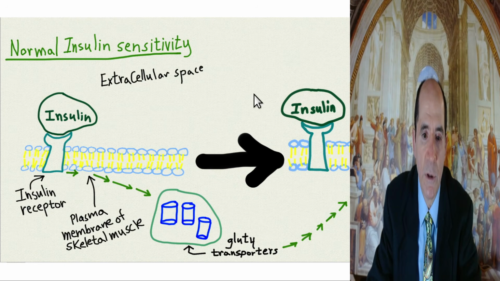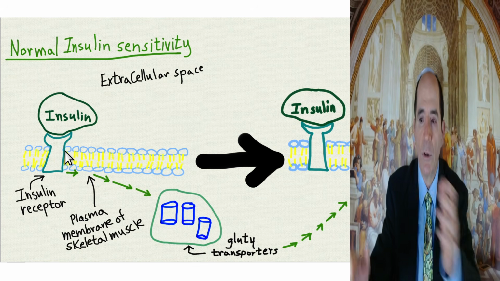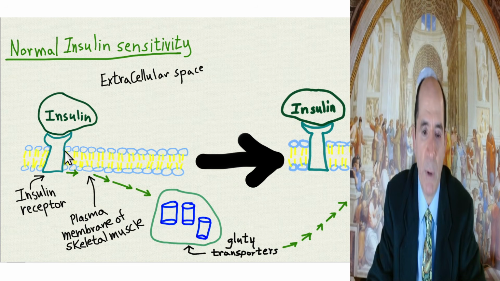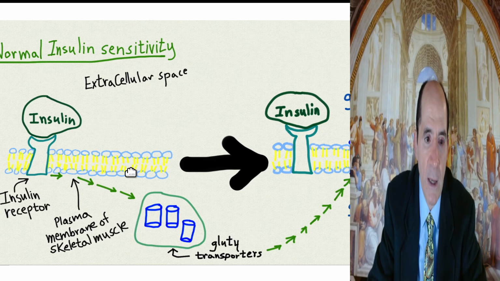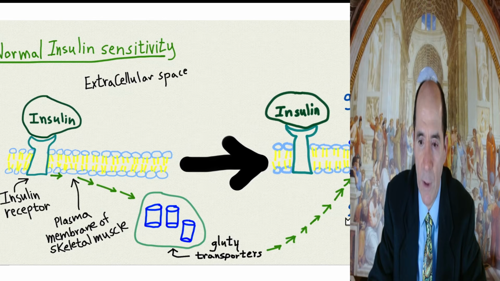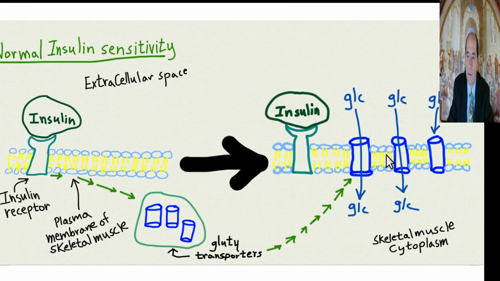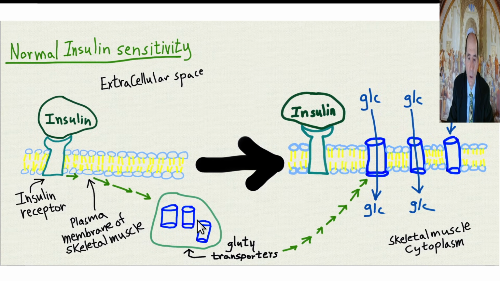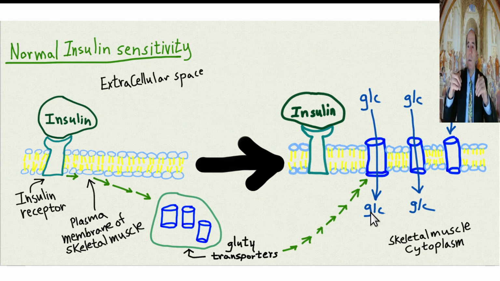All right, now here's what's supposed to happen normally with insulin. Insulin normally should bind the receptors on the plasma membrane of your skeletal muscle, and the majority of it should go into your skeletal muscle after you eat, postprandial, okay? And when the insulin binds that receptor, that sends a signal for the glucose transporters, which are sitting in a vesicle in the cytoplasm, to travel up to the plasma membrane, merge with the plasma membrane, and function as channels to allow glucose to come into the cell. So that's how glucose gets into the cell.